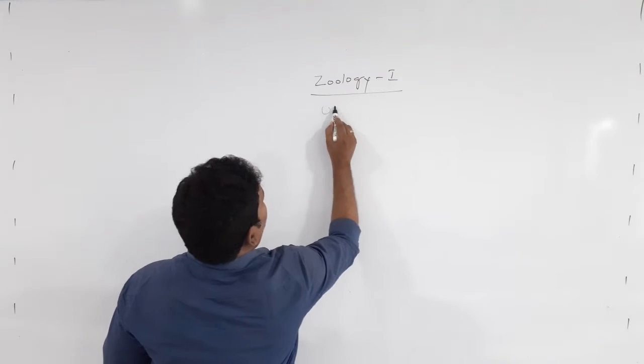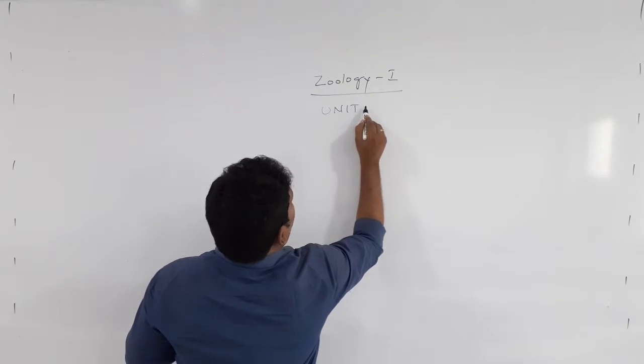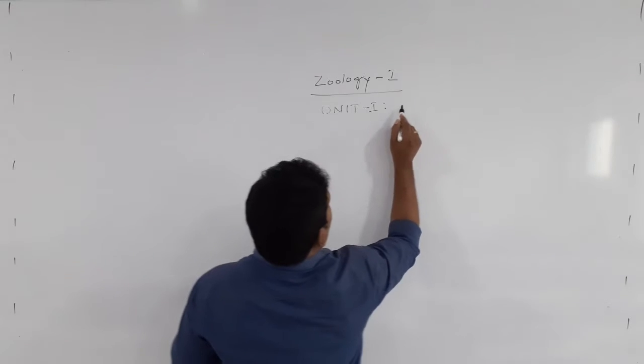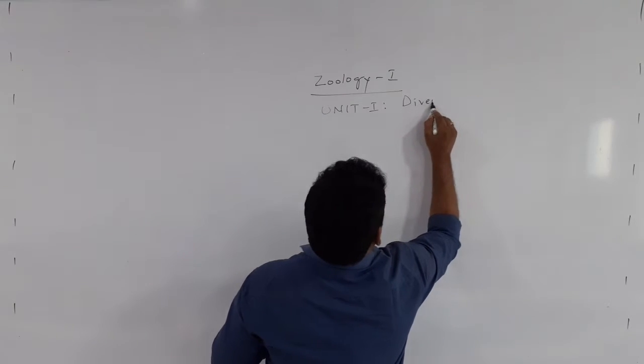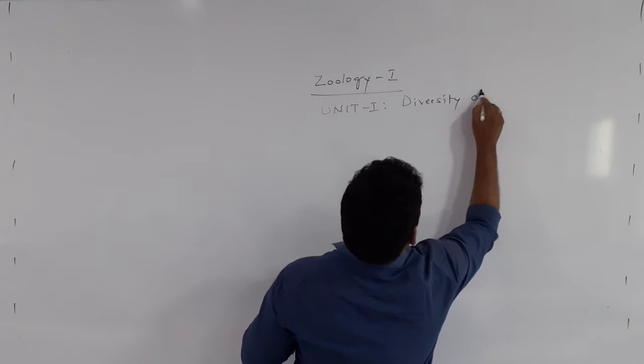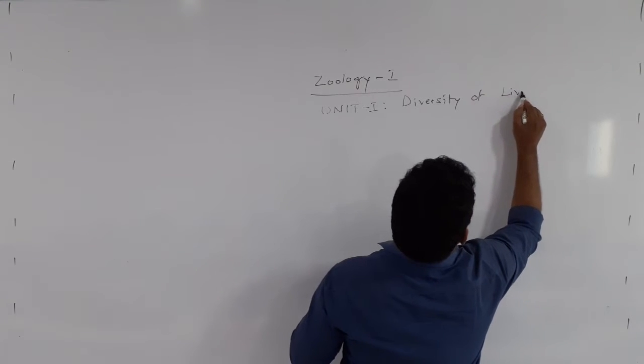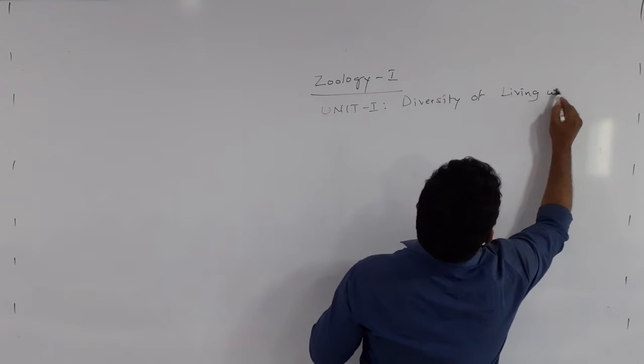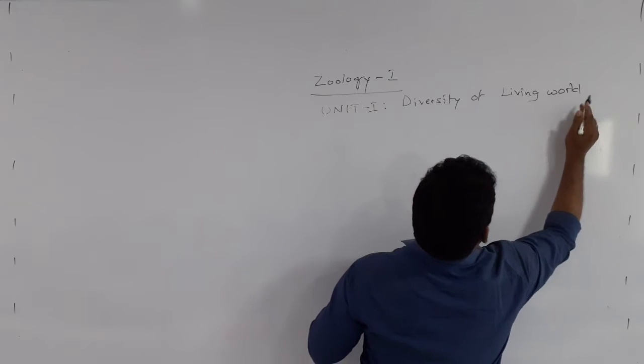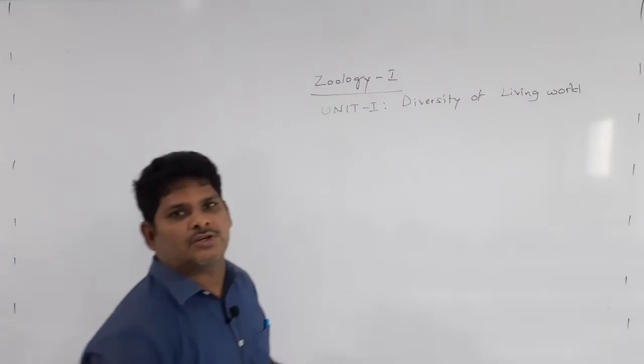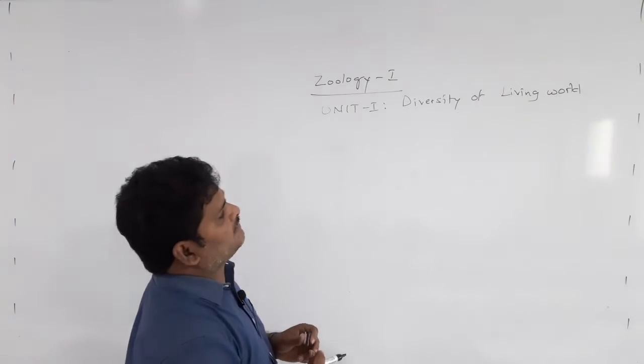Unit 1. Diversity of living world. Now we are going to learn about the first unit, diversity of living world.